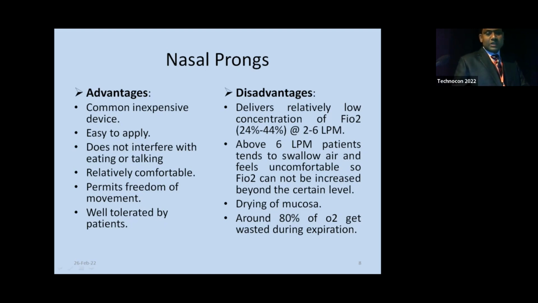Above 6 liters per minute, the patient tends to swallow air and feels uncomfortable, so FiO2 cannot be increased beyond a certain level. And drying of mucosa is another problem faced with nasal prongs. Around 80% of oxygen gets wasted during expiration.